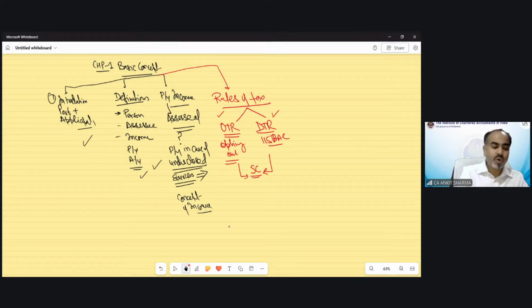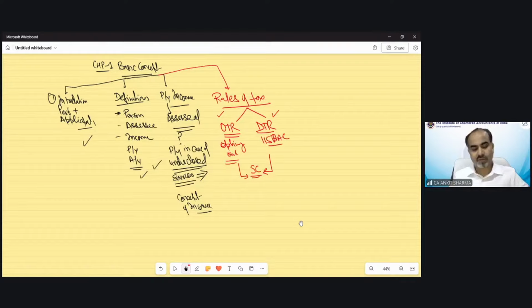When we went through chapter 1, I told you with the help of a diagram also, or as per the provisions, that surcharge provisions are technically the same in both cases, whether it's the optional tax regime or the default tax regime. But there is only one difference in case of surcharge. So can you tell me what is that one difference in surcharge between the optional tax regime and the default tax regime?